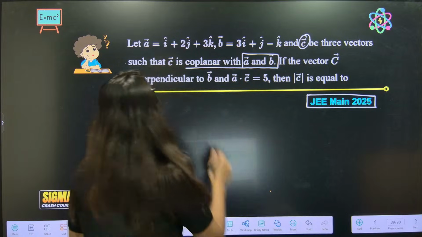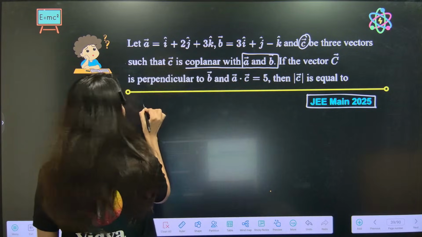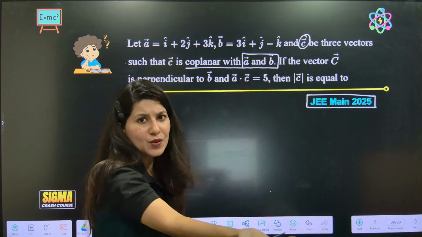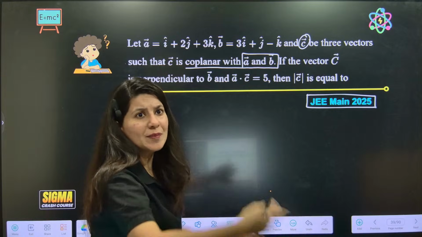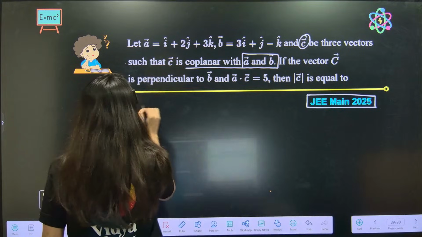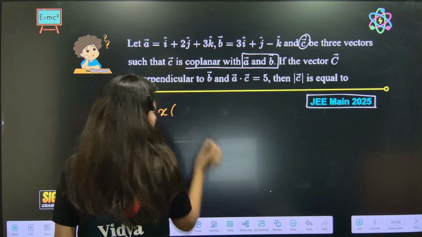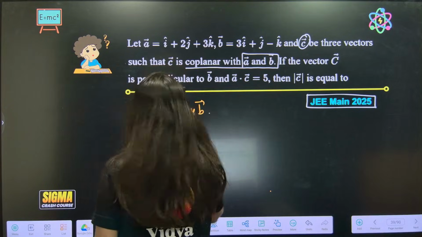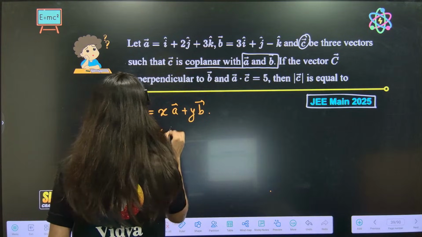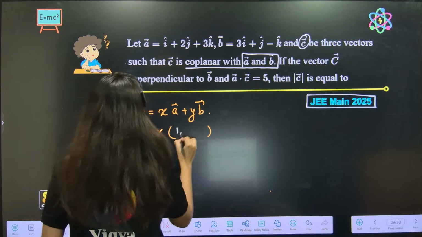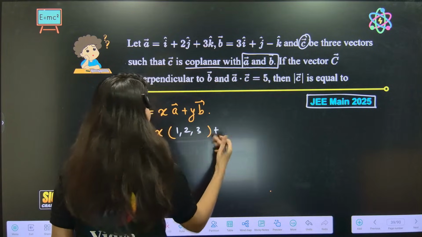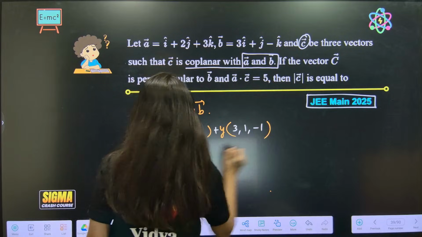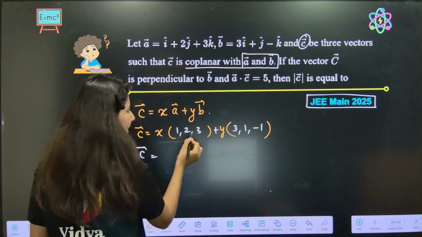Okay? Alright. Now see, the moment I write, I think the whole question is all about theorem in plane. That's it. If you know theorem in plane, the whole question will be done. So C vector is X A vector plus Y B vector. Correct? So C vector will be X A. Tell me 1, 2, 3 plus Y. Tell me 3, 1 minus 1. So C vector will be what? X plus 3Y.